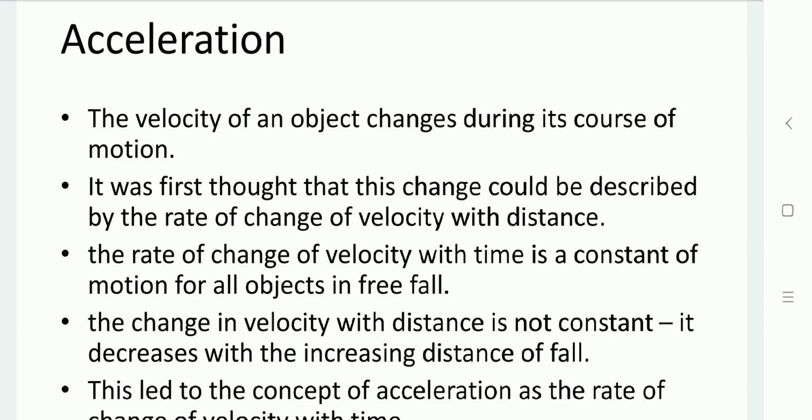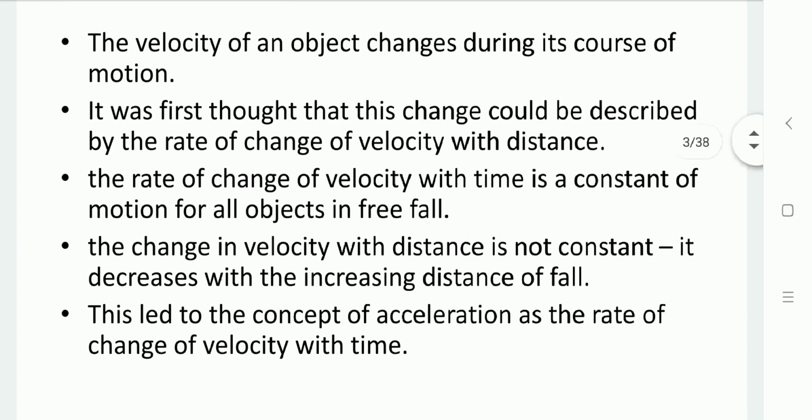That's why the change in velocity with distance is not constant for free fall, but the change in velocity with respect to time remains constant. So here, the concept of acceleration is generated as the rate of change of velocity with respect to time.